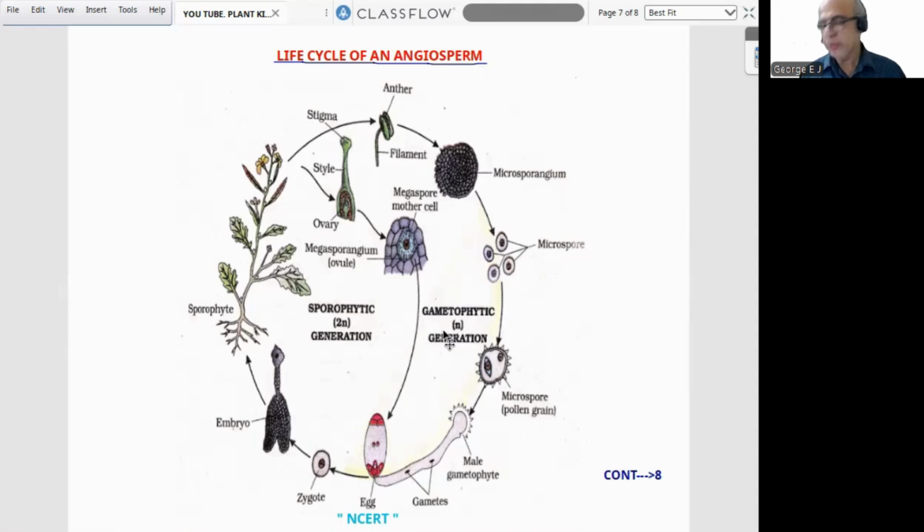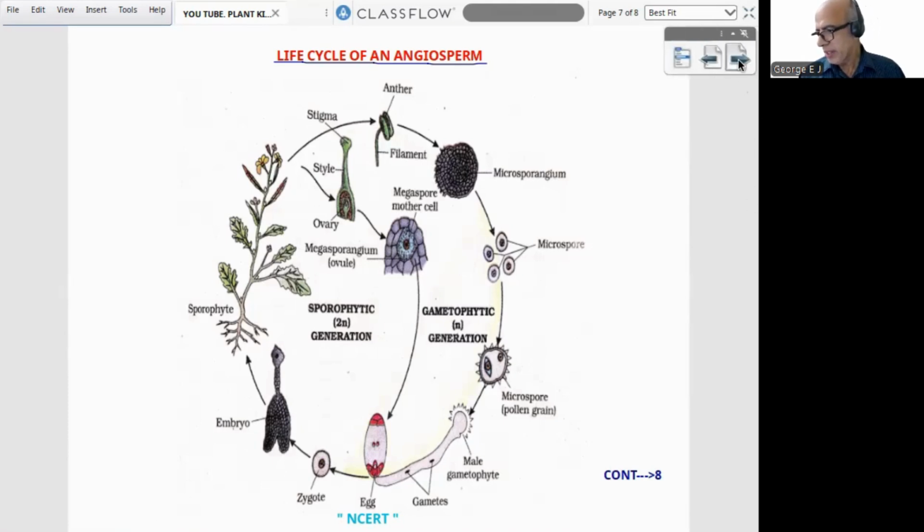Initially, a color change was there. The bottom side is yellow, but that is not clear here because it is an old diagram. And when we come to the gametophytic generation, all will be haploid. So that gives an indication of the life cycle. Okay, just put on the screen because it will be convenient for you, even though in the present NCERT the diagram is not there, just to show.